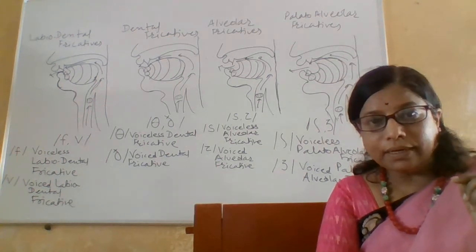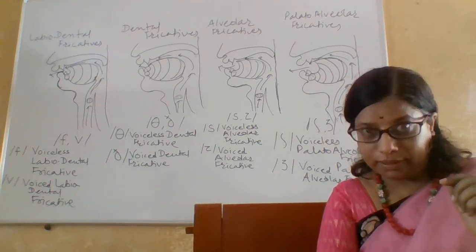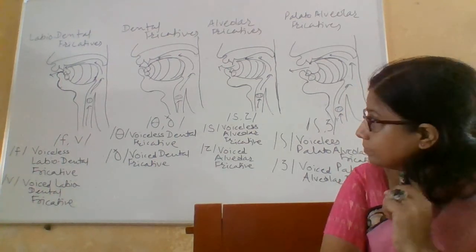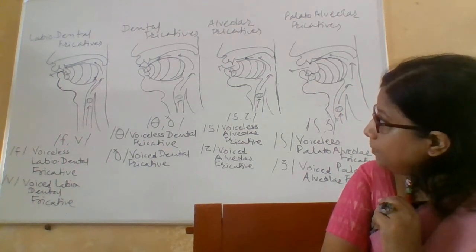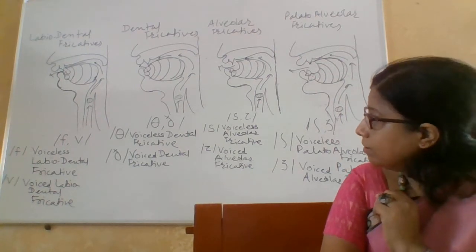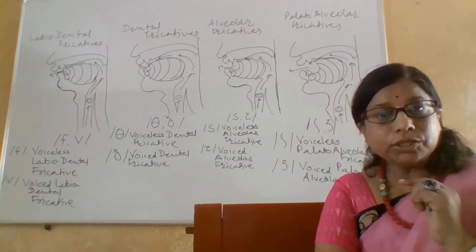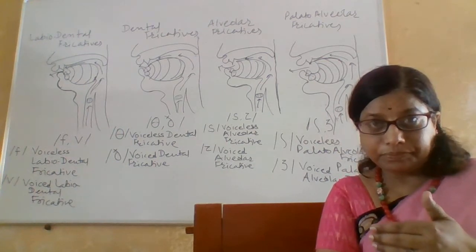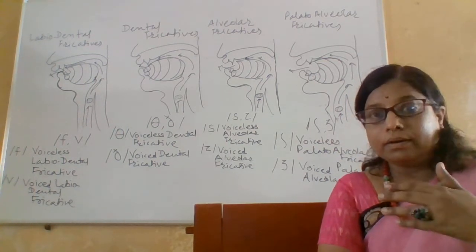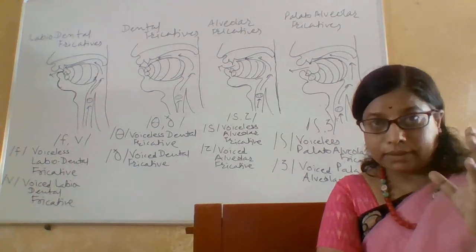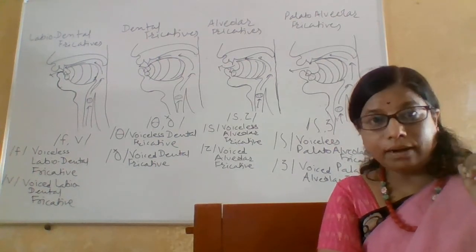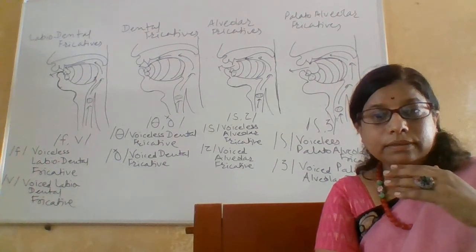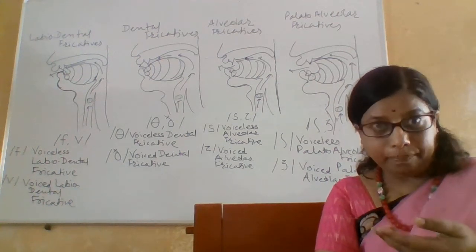What happens here in case of th is the tip and blade of the tongue, see the second figure, go very much close to the upper front teeth. There is no contact between the tongue and the teeth, but there remains a narrow gap.